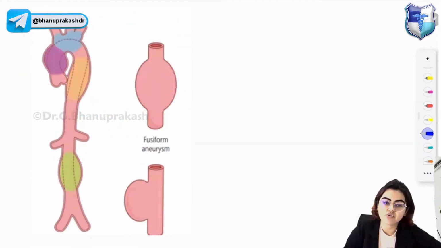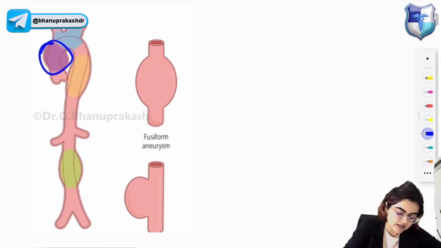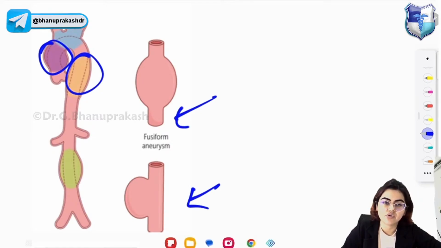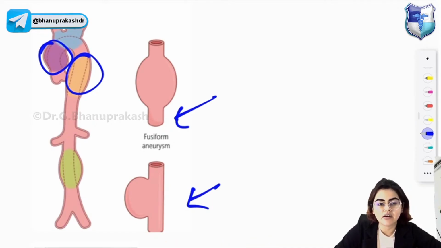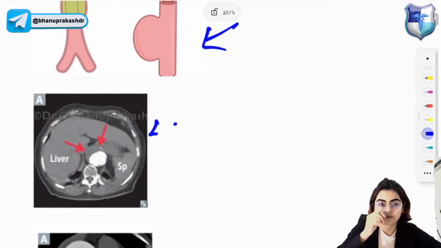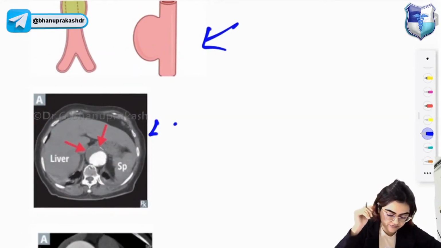Okay, so this image is showing you aneurysm, aortic aneurysm. What is aortic aneurysm? It is dilatation of the aorta, and it can cause abdominal pain and back pain, which is a sign of leaking. Let's look at this. These are your thoracic aneurysms, these are your aortic aneurysms. This is fusiform aneurysm and this is saccular aneurysm. This image is a CT image of aortic aneurysm.